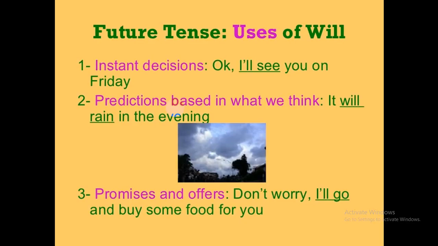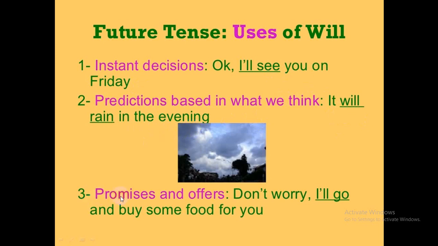Where do we use future tense? Uses of will. Instant decisions, such as: okay, I'll see you on Friday. These are decisions that can be taken at any time, instant decisions. Predictions based on what we think: it will rain in the evening. It's a prediction. We are thinking that something is about to happen, that is called a prediction.